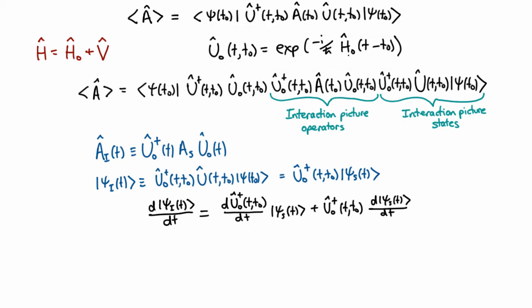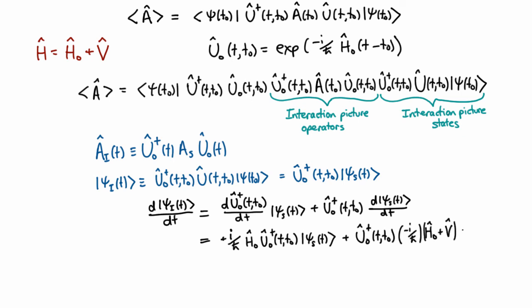Because any function of an operator commutes with that operator, then you can actually take out the H naught either to the left or the right, it doesn't matter. But the rest of it all comes out just like the normal derivative. And this is explicitly the Schrödinger equation. And now we can see that this term here and this term here, the H naught parts, actually cancel. And in order to do that, you actually have to be able to commute these two. So you have to put the H naught on the other side of the U naught dagger. But you can see that that's true because they commute. So those terms cancel, and you're just left with,